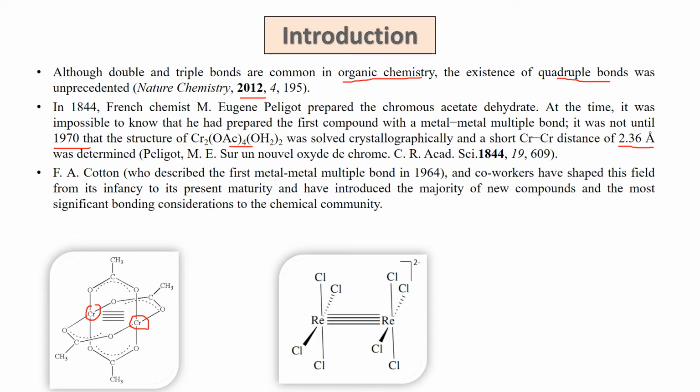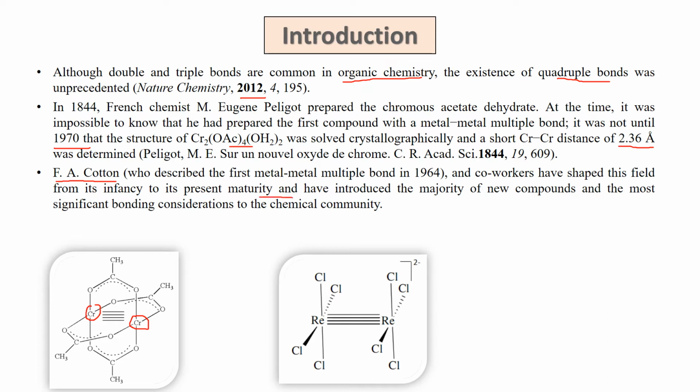The extensive study of the metal-metal multiple bond was done by Frank Albert Cotton and his co-workers. They developed this area from its infancy to maturity.